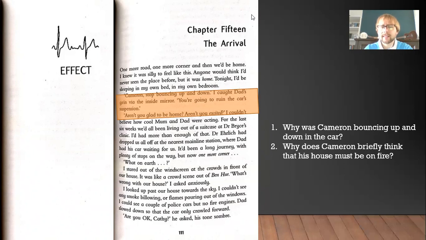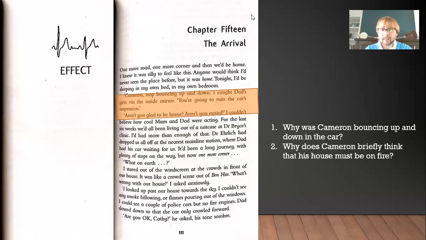Aren't you excited? So the reason Cameron's bouncing up and down is because he's excited about finally getting to go home. He probably never thought, or there was a chance that he might never see his home again. So he's bouncing up and down in the car because he's incredibly excited about going home.